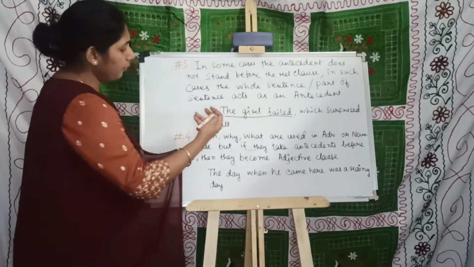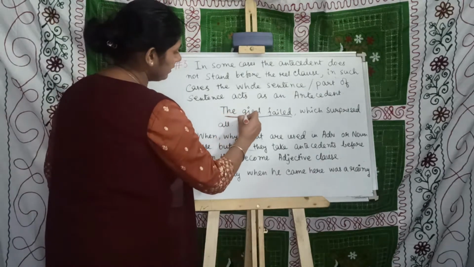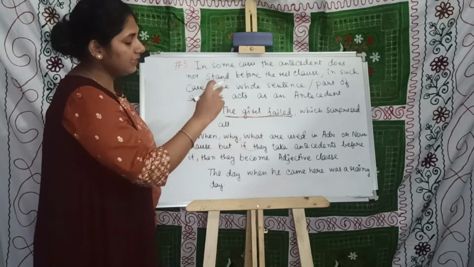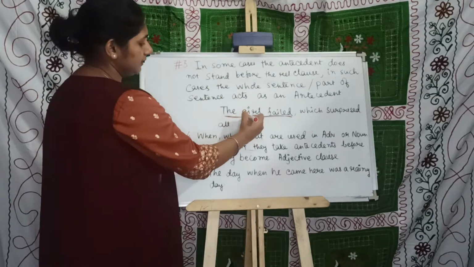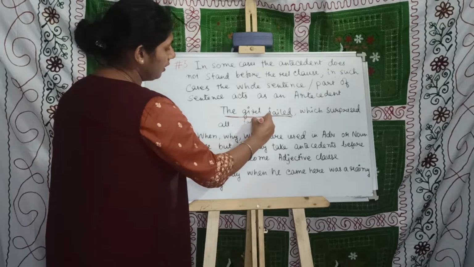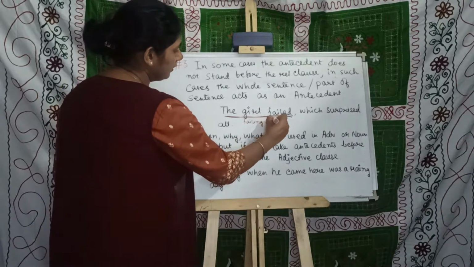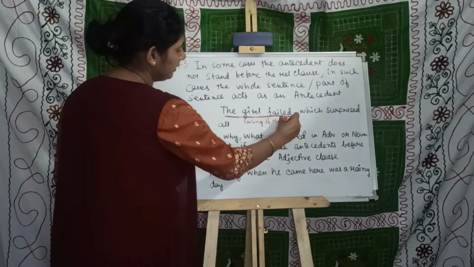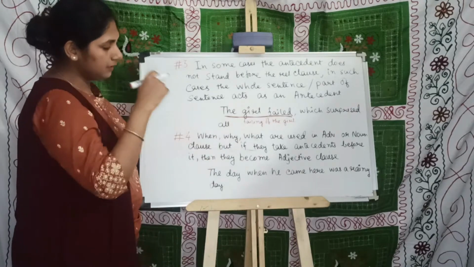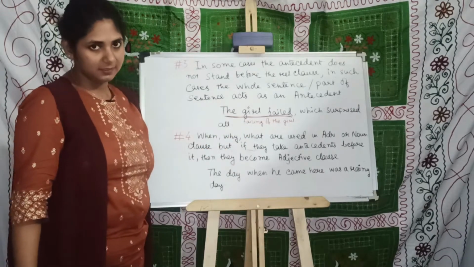Here, the whole part of the sentence, the girl fell, acts as an antecedent. It indicates the feeling of the girl. So, the feeling of the girl here becomes the antecedent.